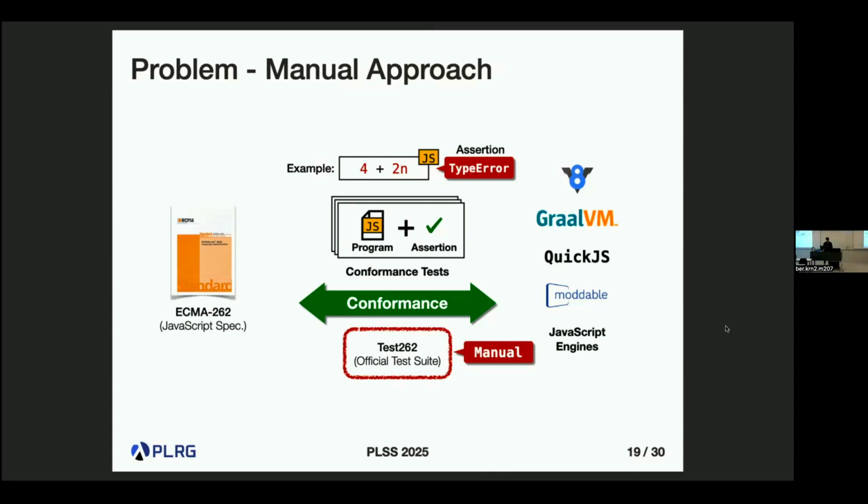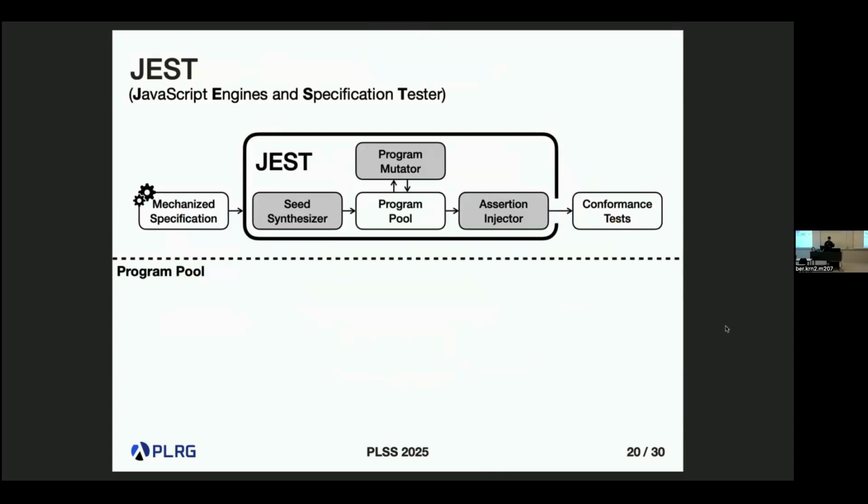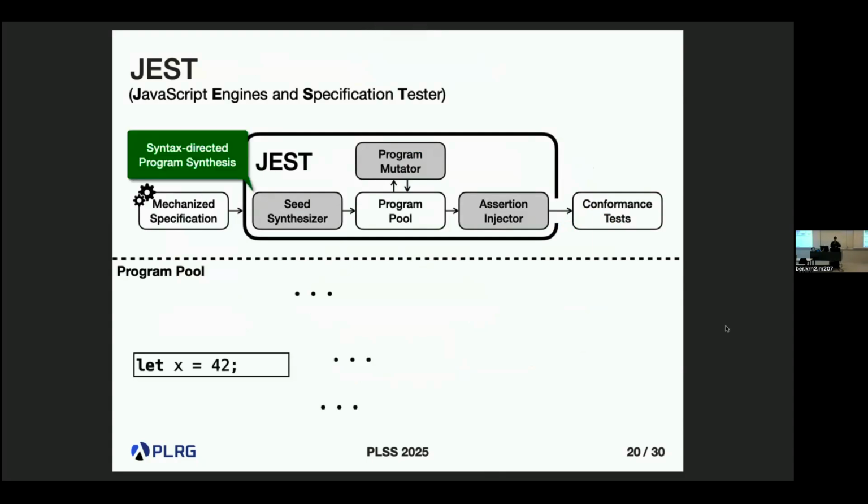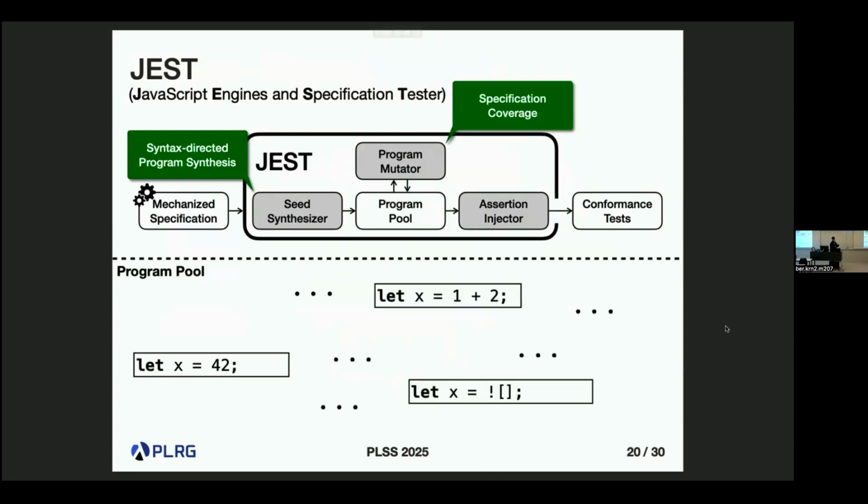To do that, we developed this tool. The core idea is just mutation-based fuzzing based on the specification coverage. So this tool extracts the mechanized specification and first synthesizes really simple basic programs based on the syntax to cover all different syntax, and then iteratively mutates the programs like this to cover more parts of the specification.